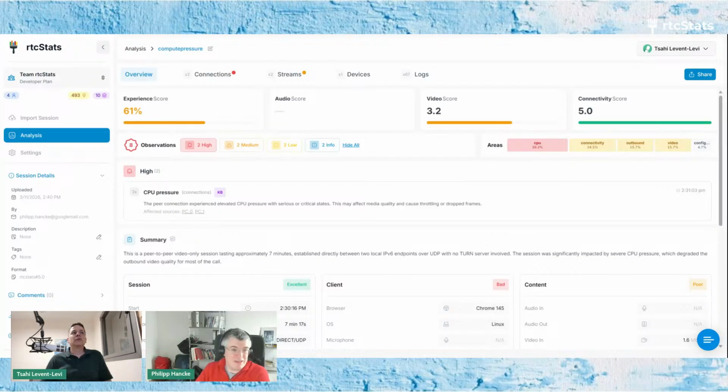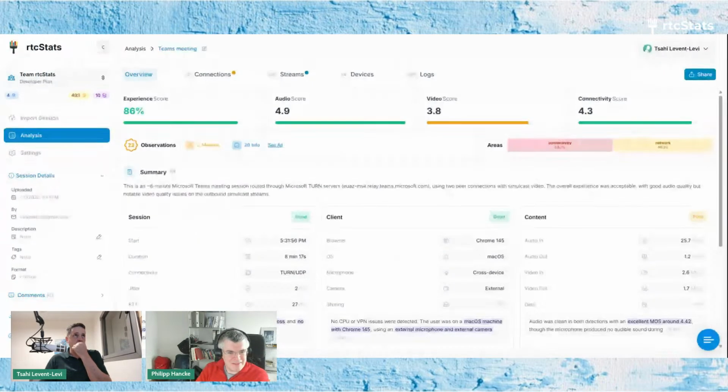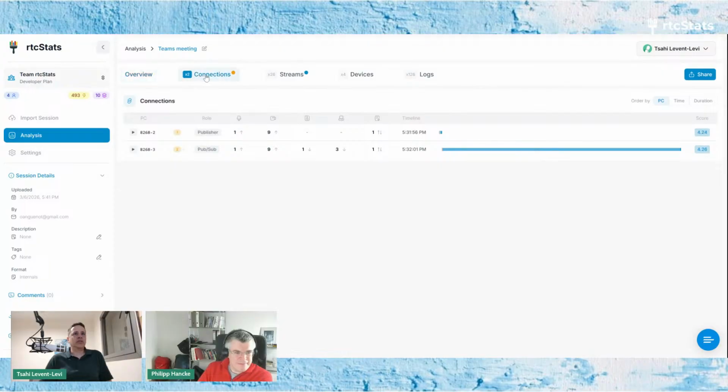Yes, because it is a timeline of events, and that makes sense to look at, like get stats. There's one more thing about the scores that I want to show you. If I go, for example, to the connections tab, each connection has its own score written here. So we calculate that per connection. We also have a new role for the connection, so we provide that as additional information now. Is it only a publisher, a subscriber, or a pub sub event, or a data channel only?